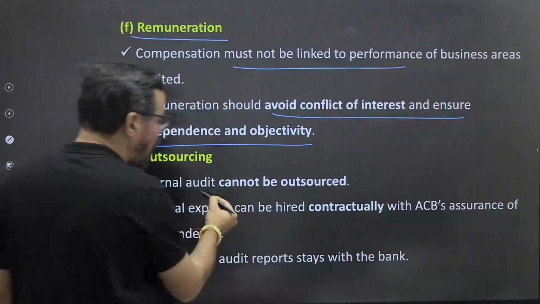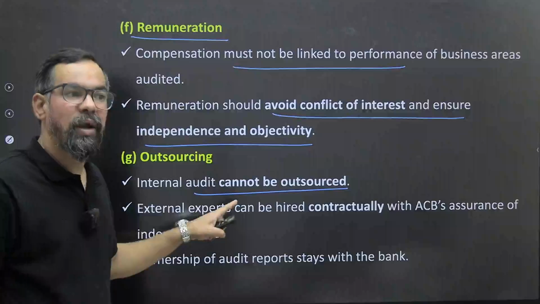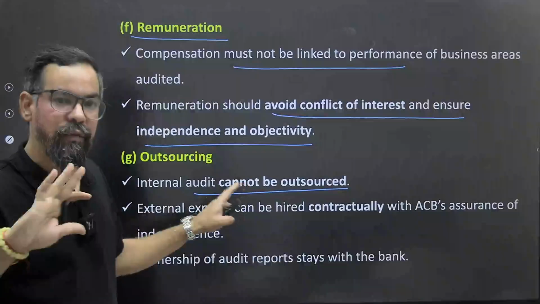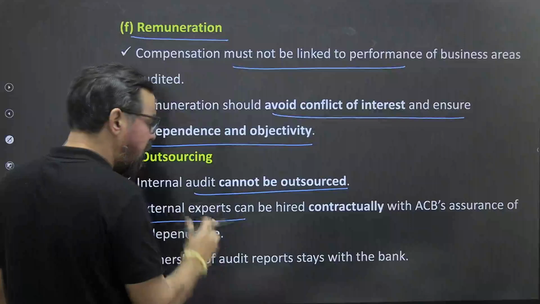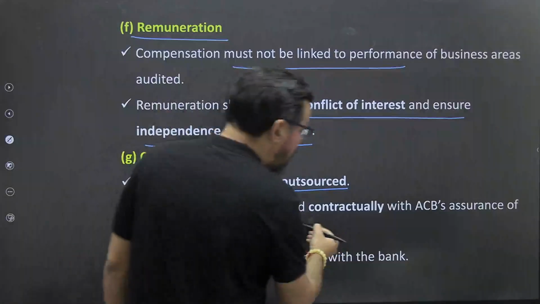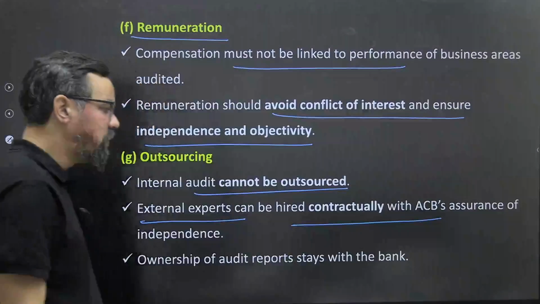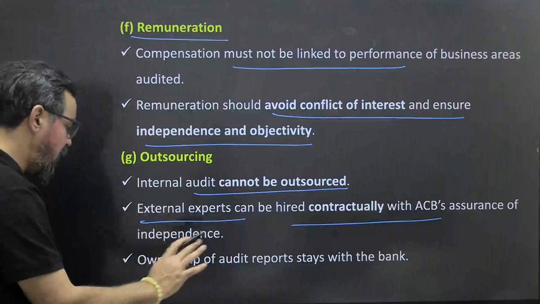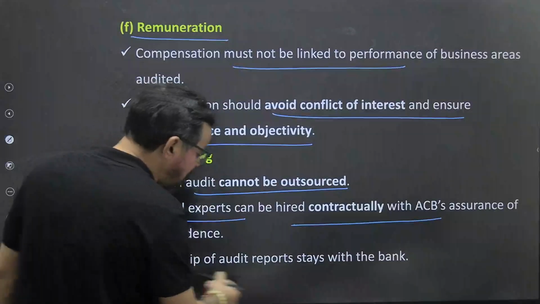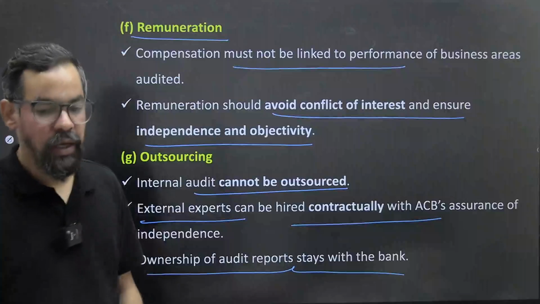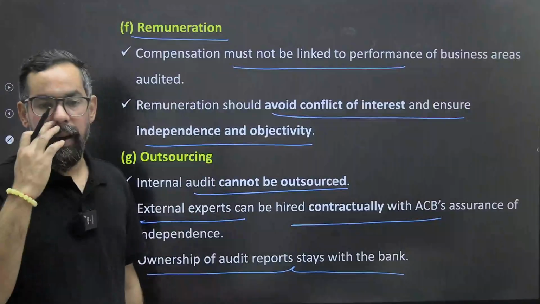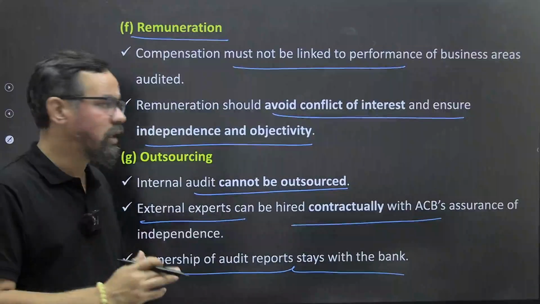Outsourcing: internal audit cannot be outsourced, but for concurrent and IT audit, we can outsource. Okay? External experts can be hired contractually with the ACB's assurance of independence. Ownership of the audit report stays with the bank itself. Okay? So you do not have to share it in public or with others.